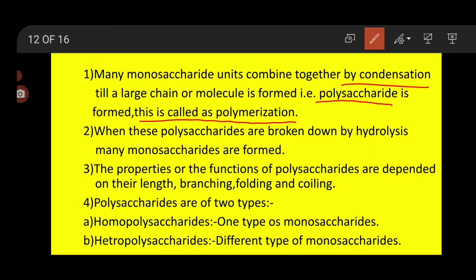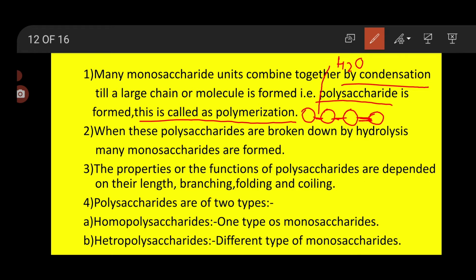Means what? When many monosaccharides combine with each other, how are they combining? As there is formation of a glycosidic bond, they get combined by the process of condensation. When one monosaccharide reacts with another monosaccharide, a water molecule is lost, or condensation takes place.